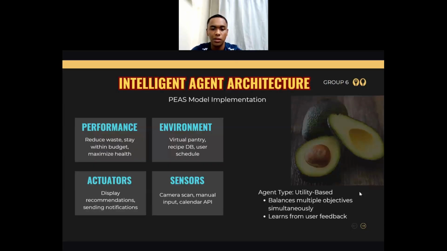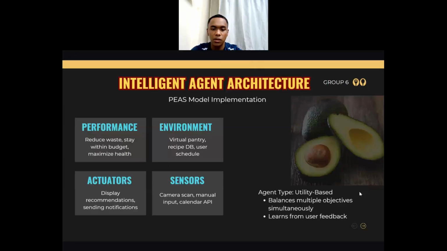So thirdly is the sensor, which is the eyes and ears of our system. The agent perceives the state of its environment through three primary digital inputs. A camera serves as the eye for barcode and image recognition of ingredients, while the touchscreen is the interface and the system clock API provides the necessary manual data and temporal context, such as tracking the schedule and the ingredient expiry date. Then lastly, A, which is the actuator.